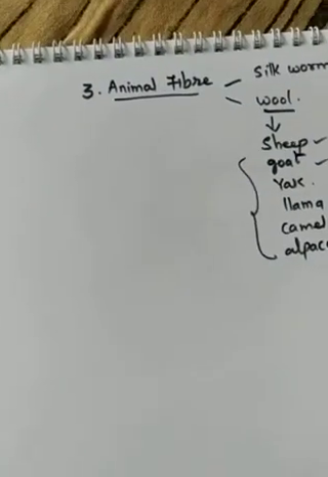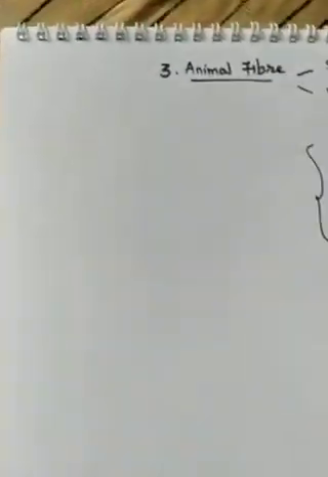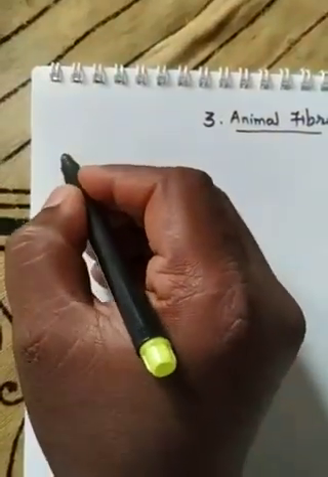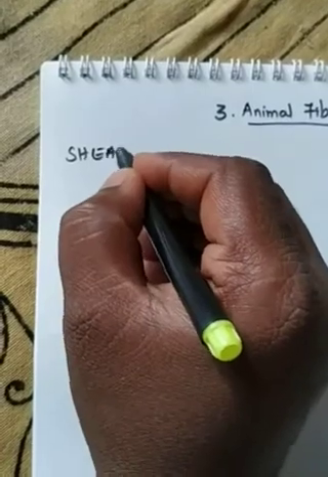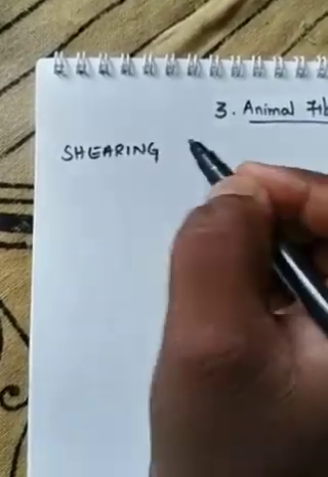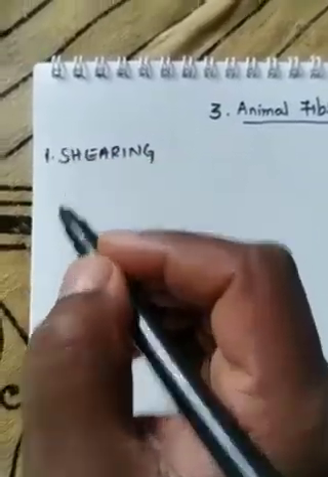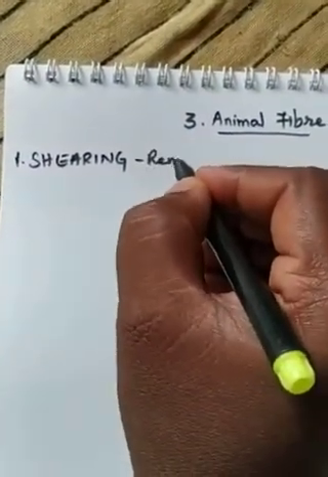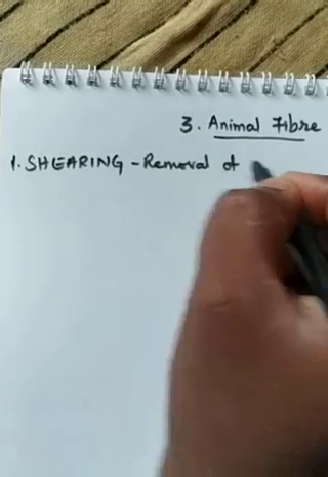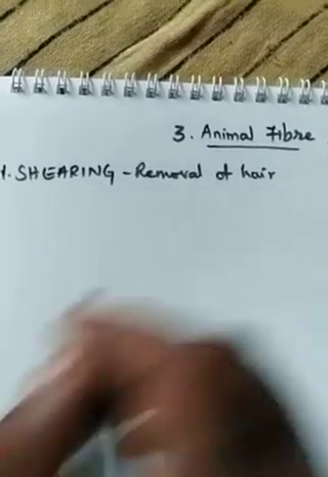Here we have a flow chart of how wool is formed. In that, the first step is called shearing. What is that called? Shearing. Shearing is the removal of hairs from the animal body.